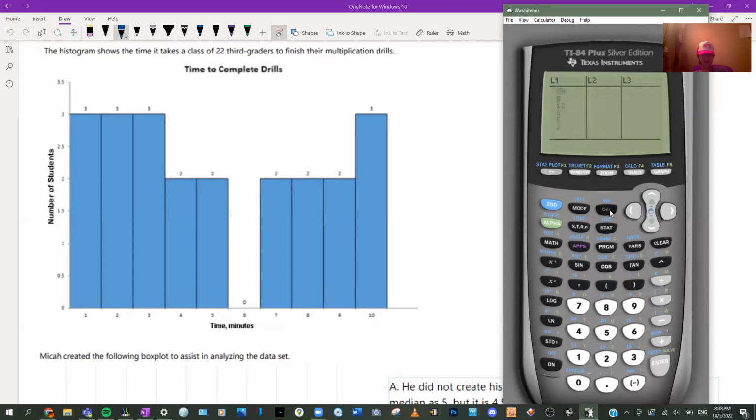We're going to do the same old thing. Now, this is a frequency bar graph, so we see 3 right here, so that means we're going to type in 1 3 times. All right, and then we're going to type in 2 3 times.